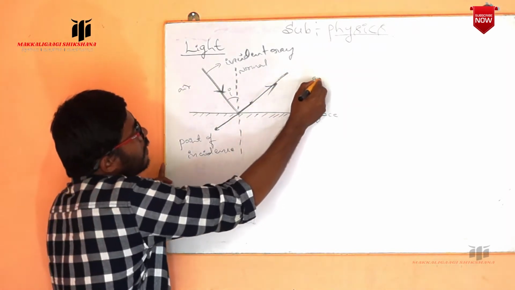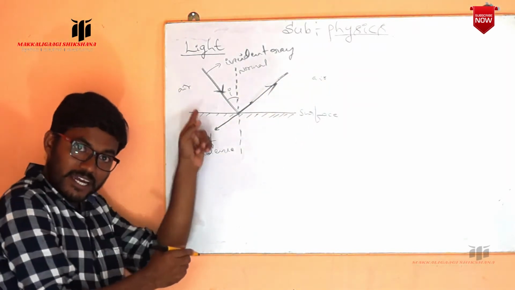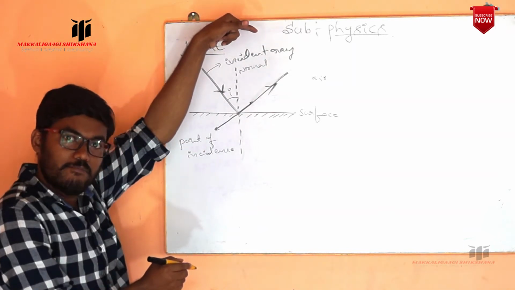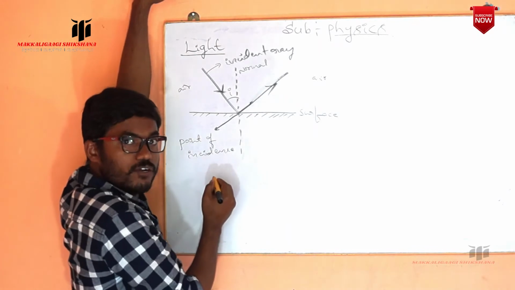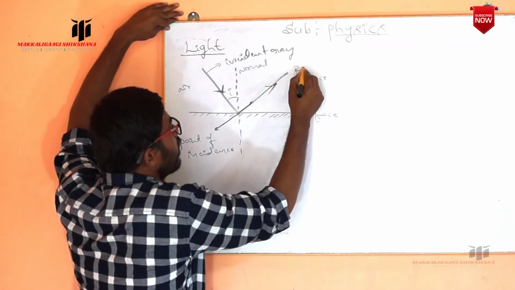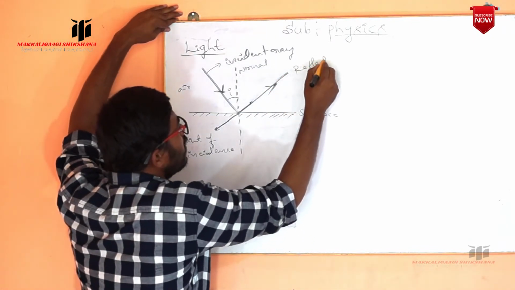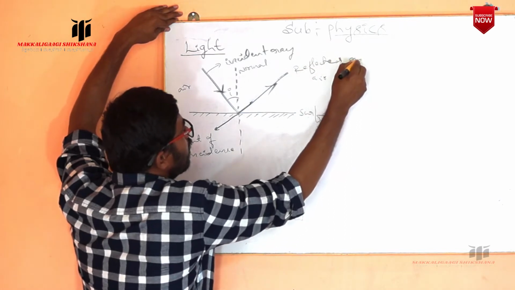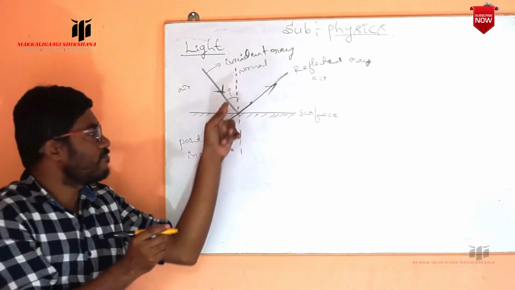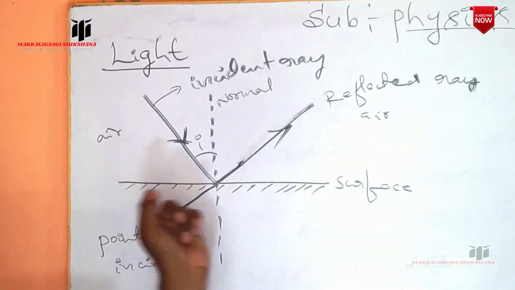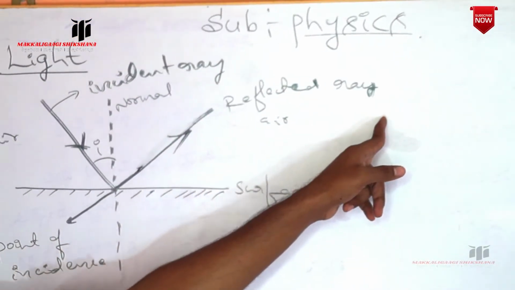Here also, air medium only, means the light is returning back in the same medium. So that returning back of the ray of light we call as a reflected ray, the ray of light returning back after striking the surface.